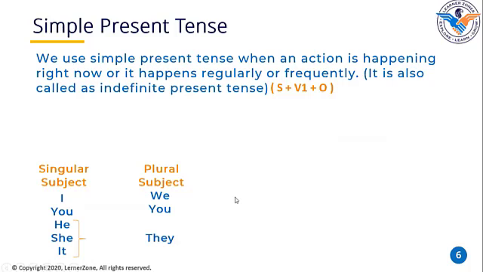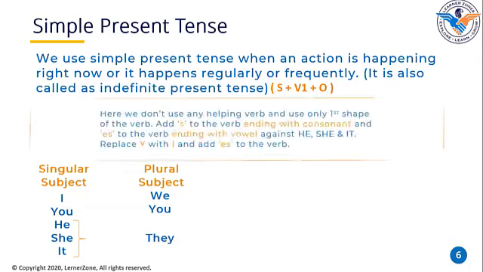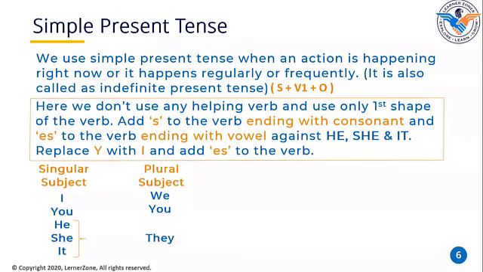Okay. Now let's try to understand the basic rule behind creating a simple present tense. Here we don't use any helping verb and use only the first shape of the verb. Add s to the verb ending with a consonant and add es to the verb ending with a vowel, against he, she and it only, nothing else.